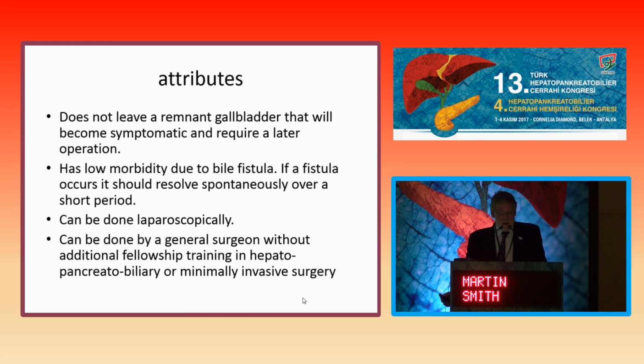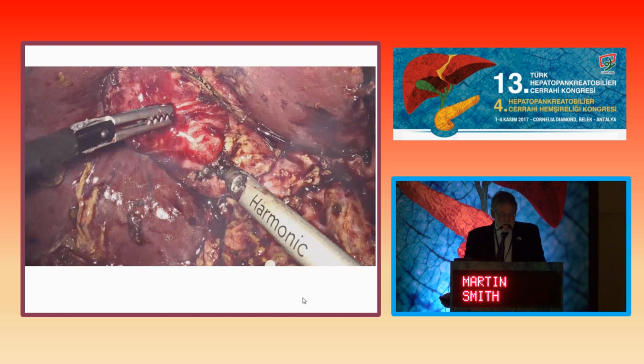So the concern was, does this leave a remnant gallbladder that can become symptomatic in the future? It doesn't seem that there's evidence to support that. And if you do the fenestrating type, does that have a high risk of a biliary fistula? It seems that if it does occur, it certainly resolves spontaneously over a period of time. The issue is that this can be done laparoscopically, even by general surgeons who have some laparoscopic training. So here's a video, if I can get it going.